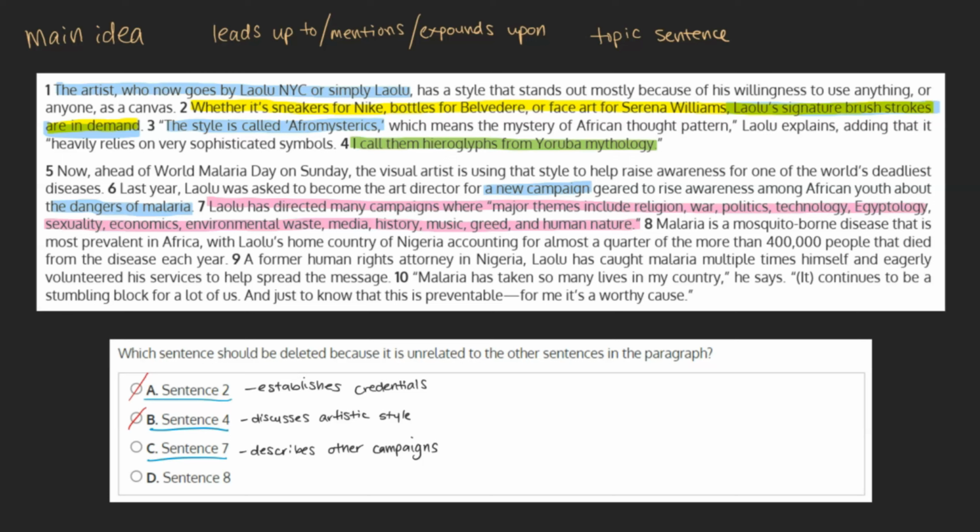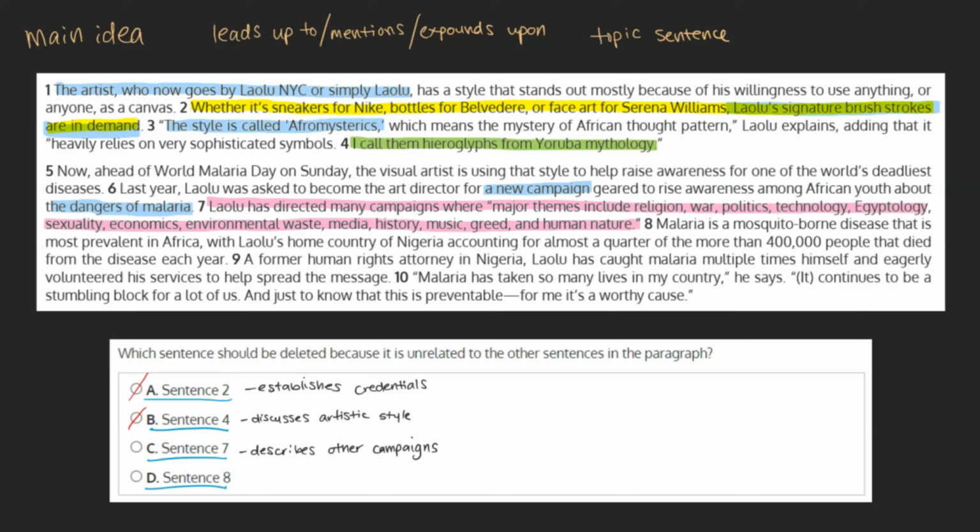We don't need to know what the other campaigns Laulu has been involved with are. The only one we're interested in hearing about now is the malaria campaign, especially because we've already seen all of his credentials in the first paragraph. This is likely our final answer, but let's check out choice D just to be sure.